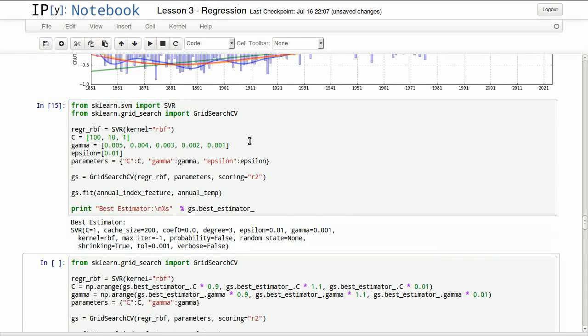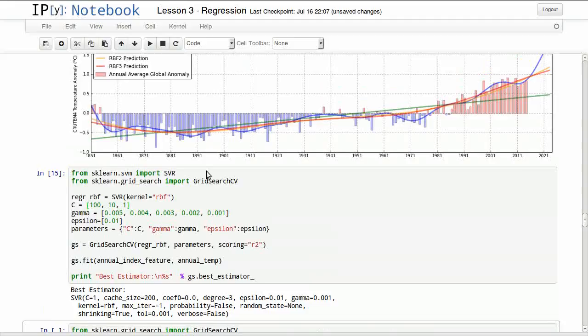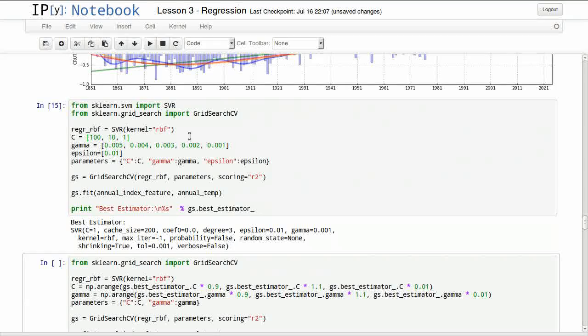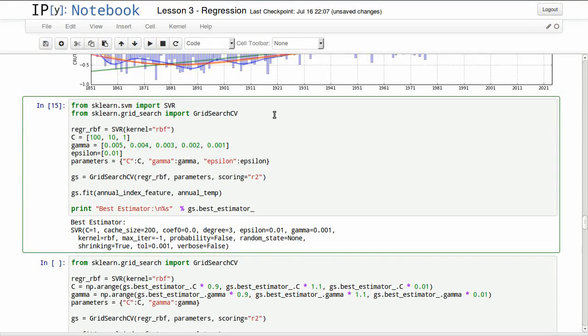We have a way to test many parameters to find the best fit for our predictive model. We do that using grid search. A grid search will test many values for each parameter, and figure out which gives the best results according to any scoring criteria that you want to use. And here we're using R2 because it's regression.